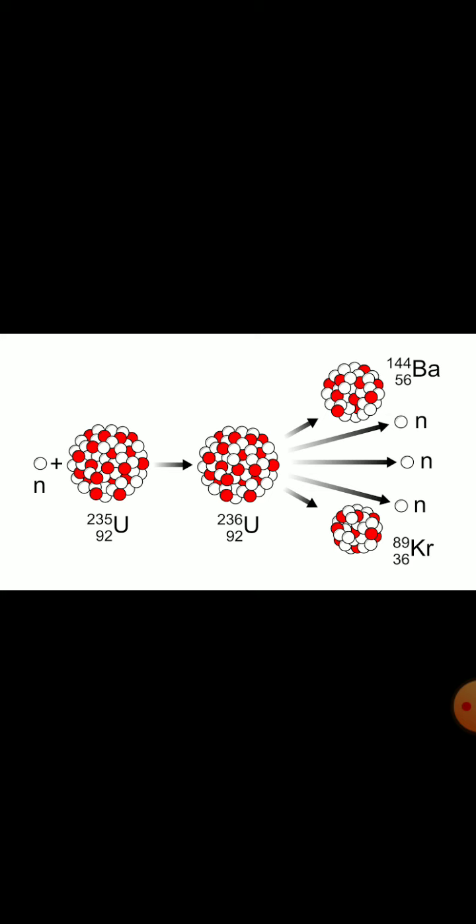Remember, it was heavy, but when the neutron is bombarded, it splits into two products, two lighter nuclei. And which are the products? One is Ba and the other is Kr. Ba is barium and Kr is krypton. With this, neutrons are also released, and at the same time a tremendous amount of energy is released. So, this is nuclear fission, where splitting up or breaking up is done.